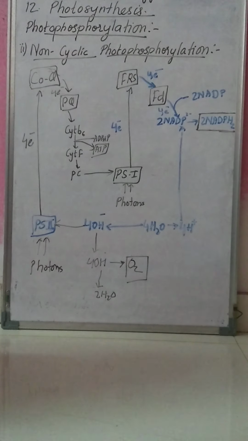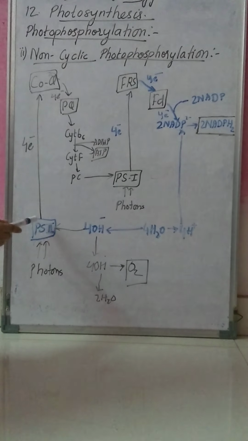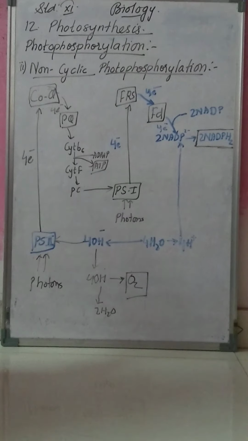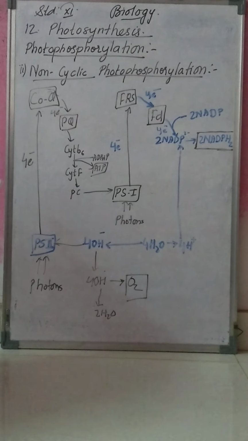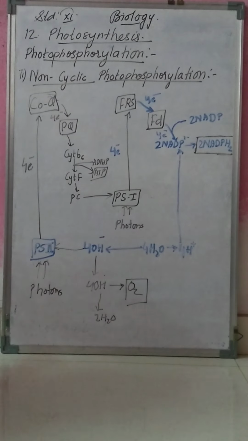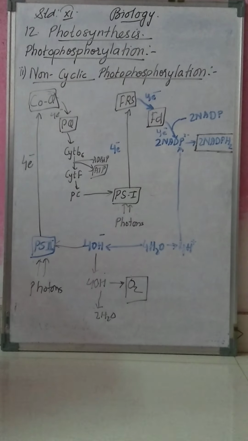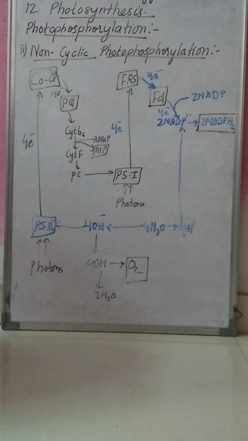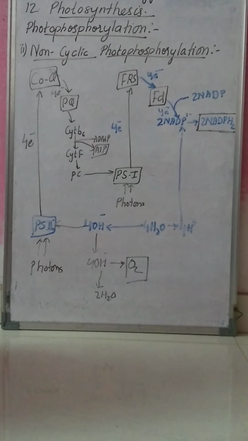In non-cyclic photophosphorylation, the electrons which are expelled from chlorophyll A do not come back to chlorophyll A. The electrons which are expelled from chlorophyll A never come back to the same chlorophyll A. Hence it is known as non-cyclic photophosphorylation.